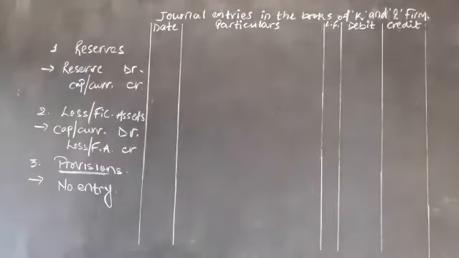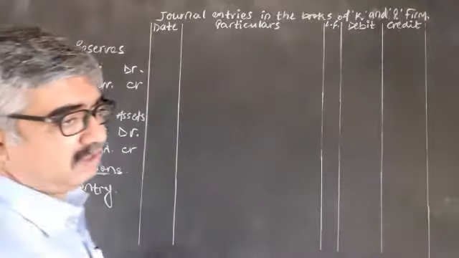Let's go through it one by one. General reserve. The word itself suggests it is a reserve. Workman compensation reserve. Again, the word itself suggests it's a reserve. Investment fluctuation reserve. Again, it is a reserve.